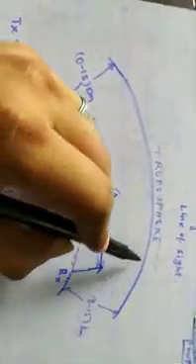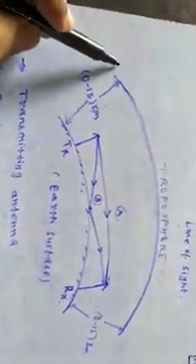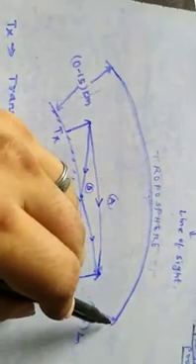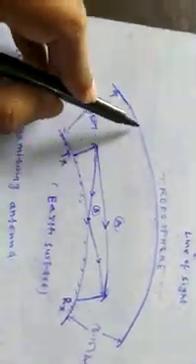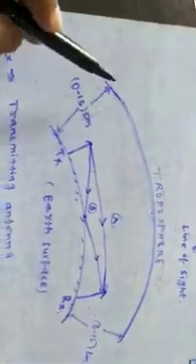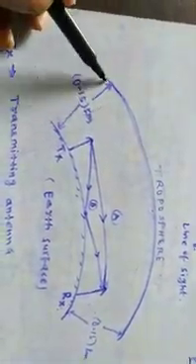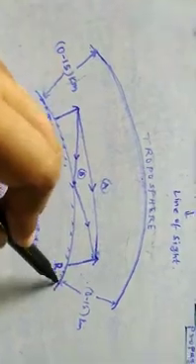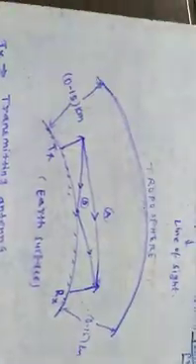The first layer of the Earth's atmospheric structure is the troposphere. So that is why I have shown here the troposphere, the first layer of the Earth's atmospheric structure, which extends up to 15 kilometers, from 0 to 15 kilometers. In this particular layer, the space wave communication is occurring. So that is why it is also called tropospheric wave propagation.